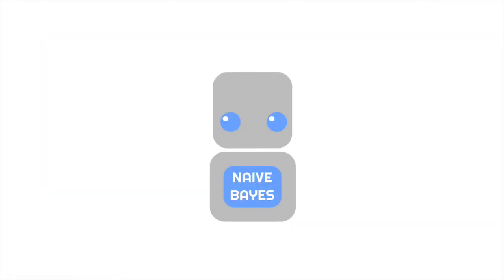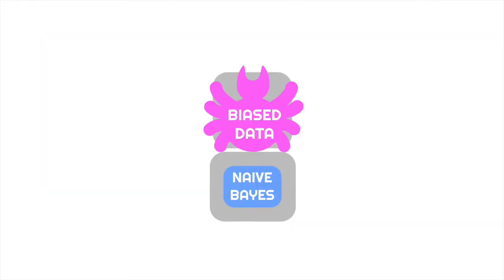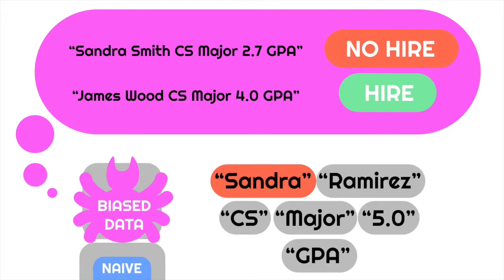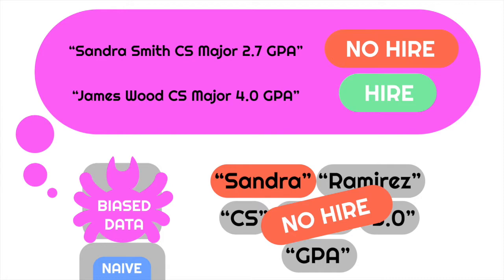This introduces us to the problem of biased data in AI systems. Since we trained our AI on data that associated female names like Sandra with resumes that shouldn't be hired, the AI reflects this pattern in the data and is therefore less likely to hire people who are named Sandra.